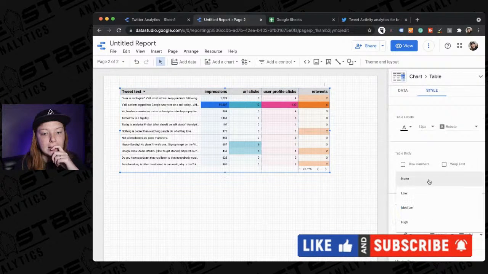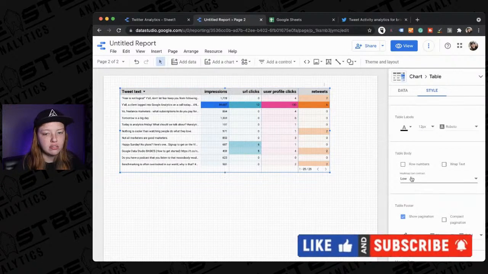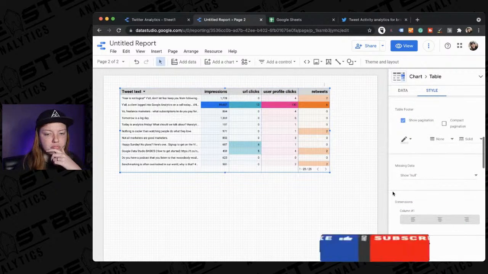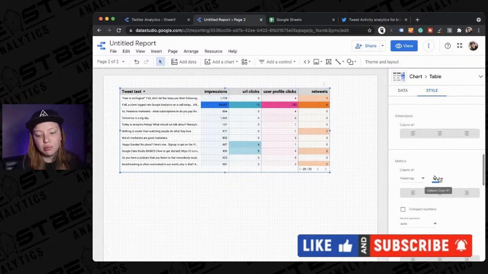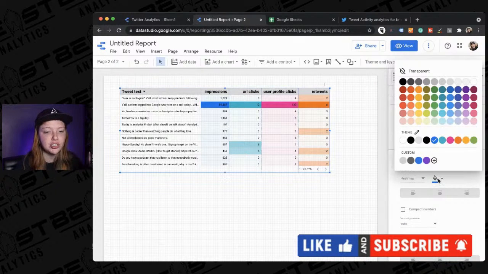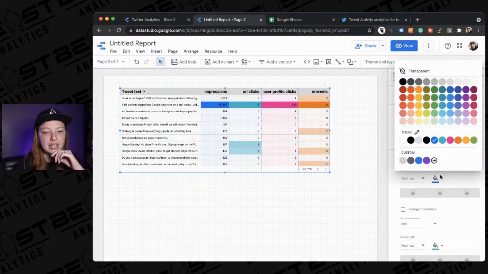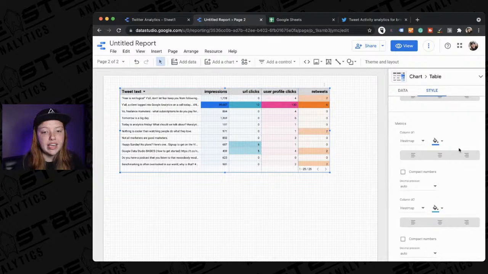Let's see. This is the heat map text contrast. I don't really know what this does actually. I've never used that. So this is, again, for branding. You can come in here and change the colors of the heat map.